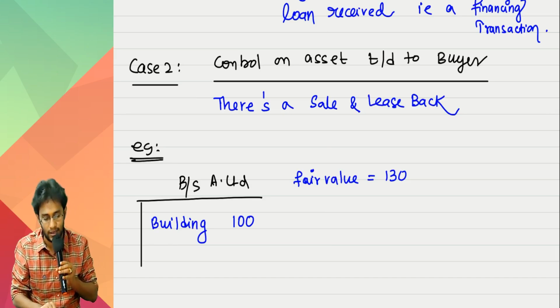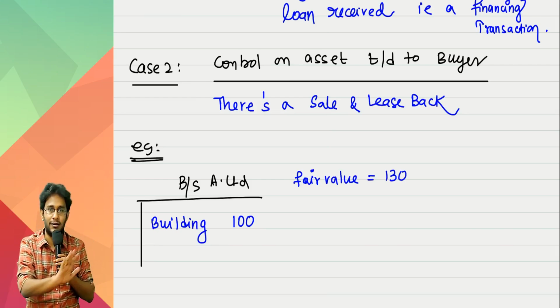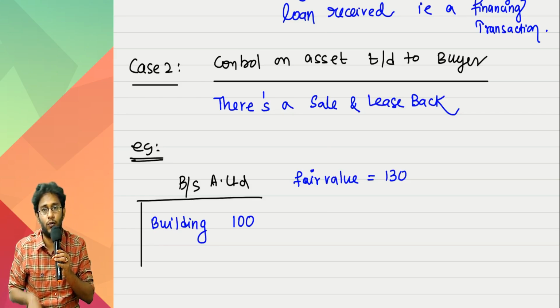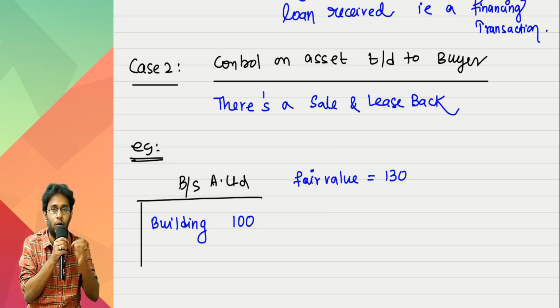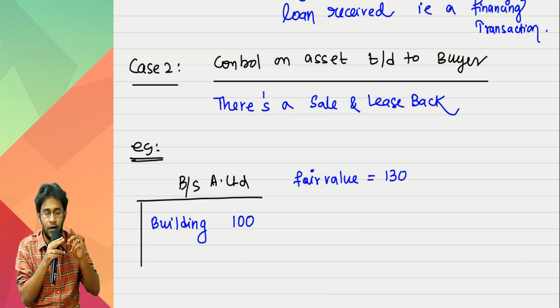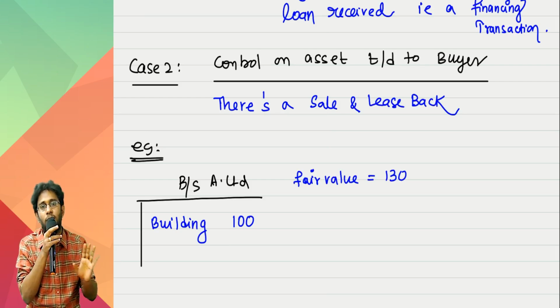The standard says that profit apparently is 30 visible, but the asset will again come back to you. Since the asset is anyway going to come back to you, the profit related to that portion of the asset which you are not transferring to the other party but retaining with yourself because of a lease transaction, to that extent profit cannot be recognized.